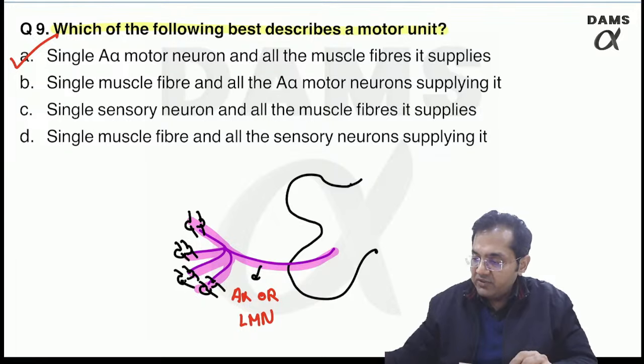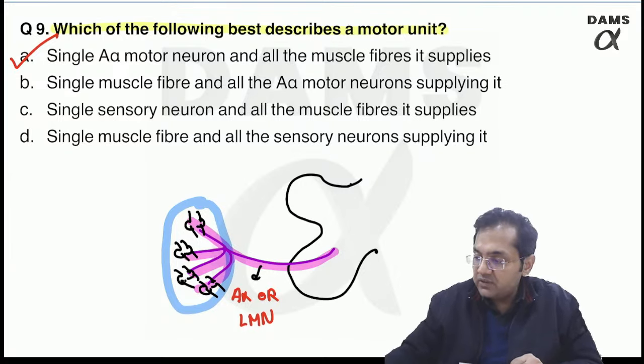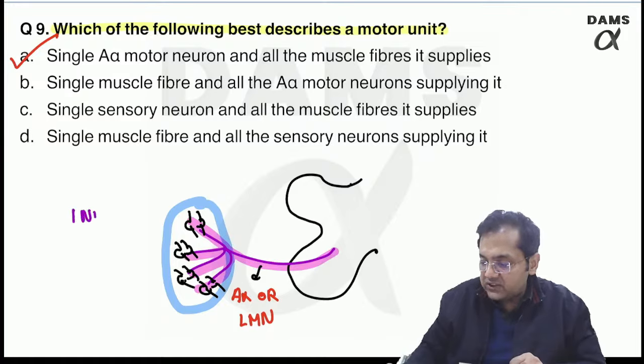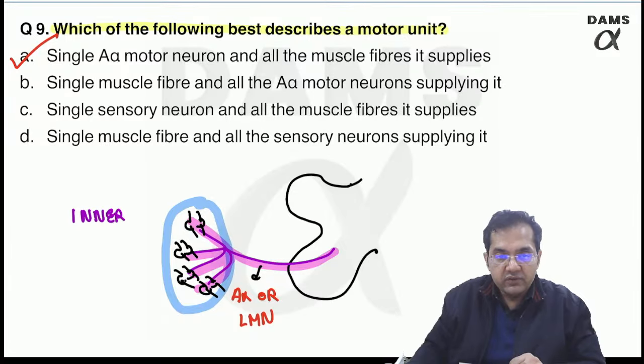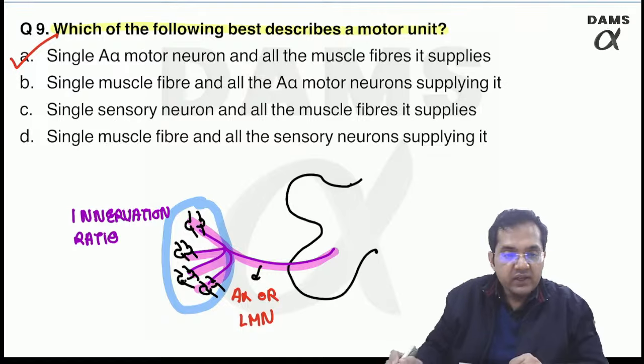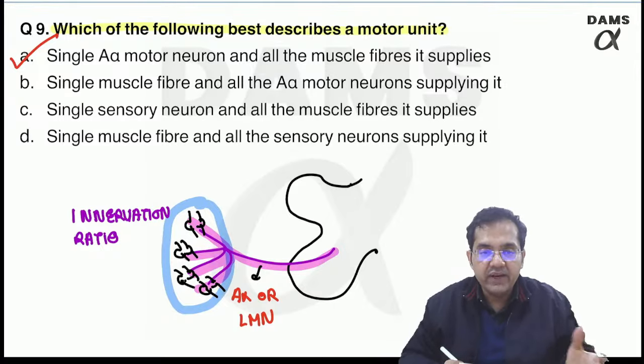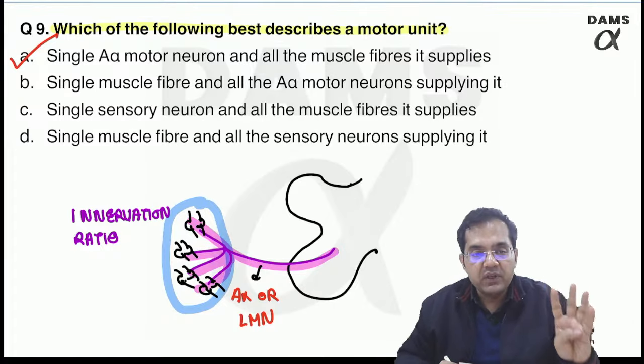If I only ask you the number of muscle fibers supplied, please remember this is known as innervation ratio. So innervation ratio of the motor unit, which I have just drawn for you, in this case is number 4. So 1:4, right? Because 4 muscle fibers are being supplied.